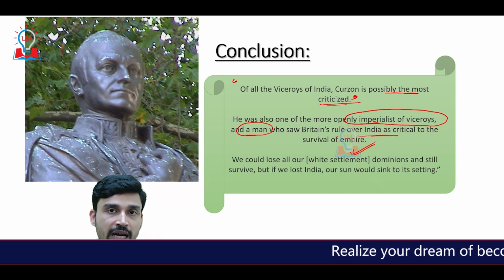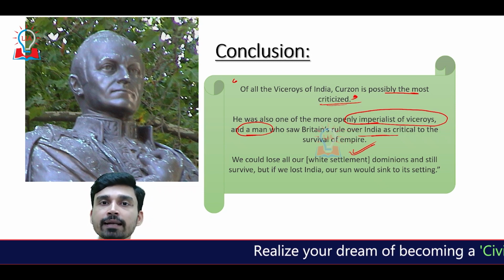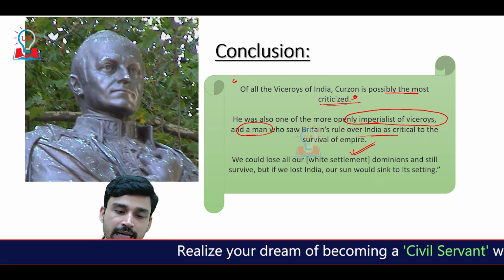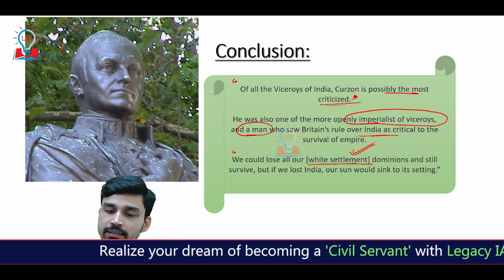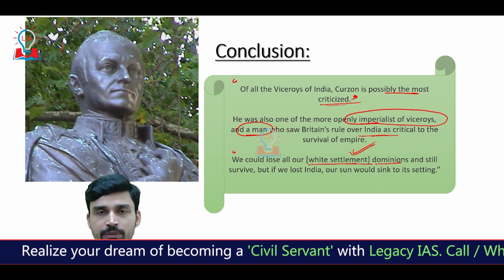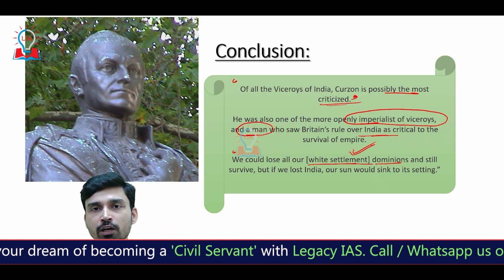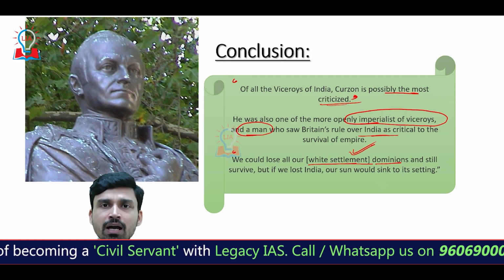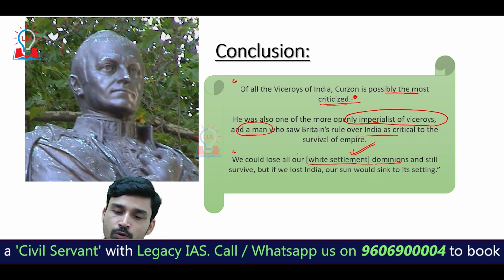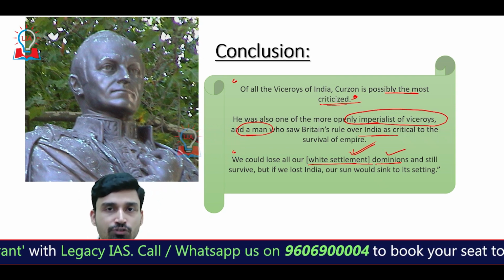And this we can understand from the statement that he gave somewhere in the year 1900, where he clearly said that we could lose all our white settlements, all our dominions. That means Britain's dominion extended all the way from east to west, in Africa, Asia, everywhere. So he said that we could lose all our dominions and still survive.